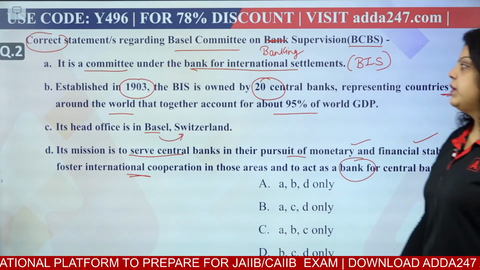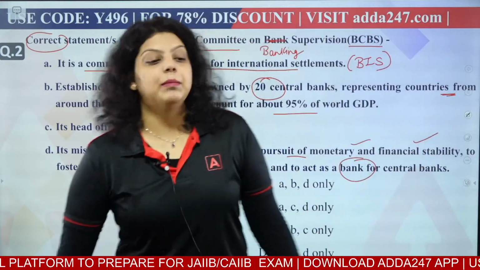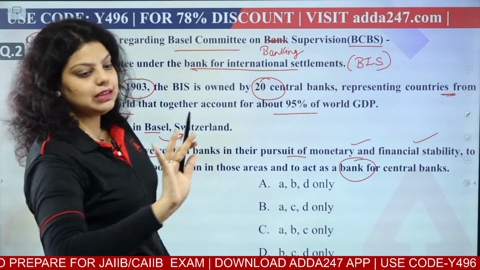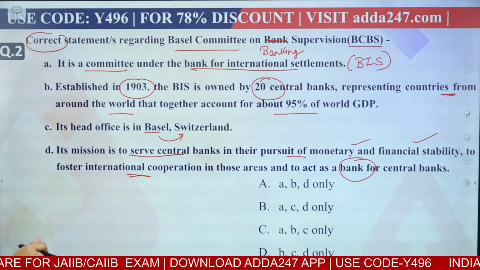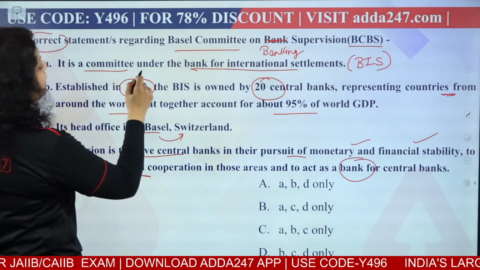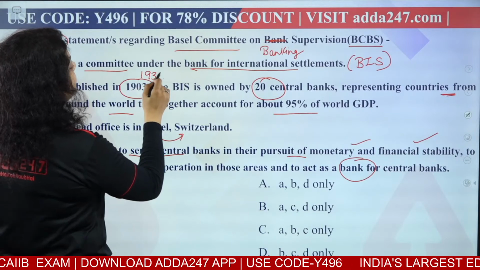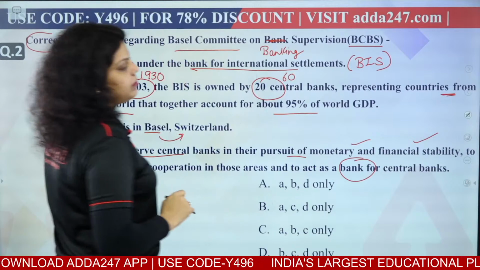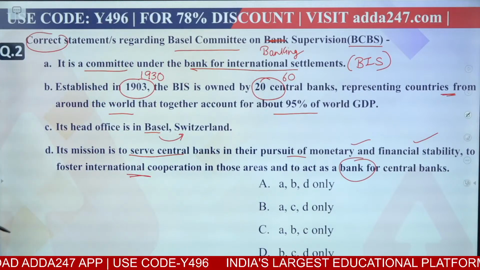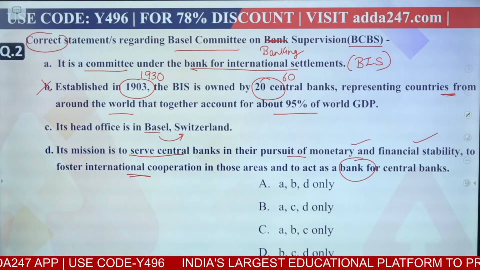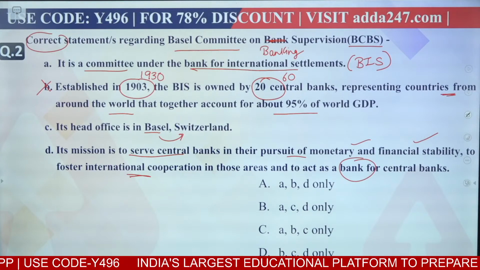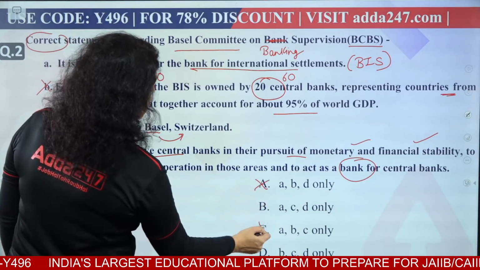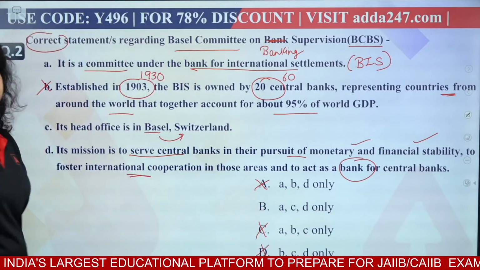Okay. So, if we talk about Basel Committee, it is a committee under the Bank for International Settlement. That is the correct statement. Okay. If we talk about the second statement, it's not correct because BIS was established in the year 1930 and it not only covers 20 central banks, it covers 60 central banks. So, the second statement is not correct. Okay, B option is not correct. If B option is not correct, it means your A and C and D options automatically get eliminated.